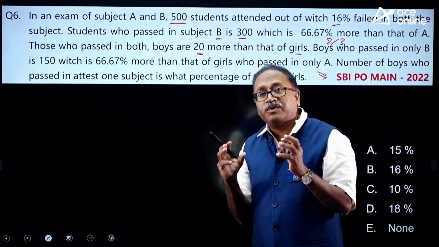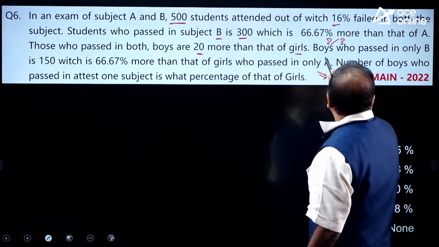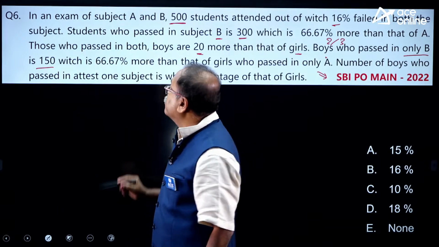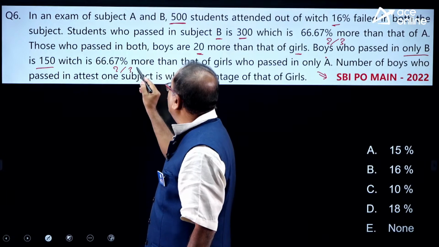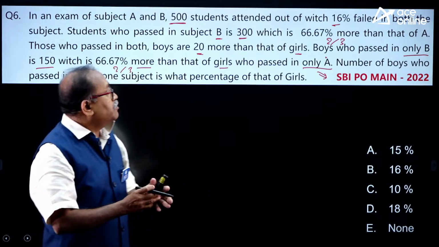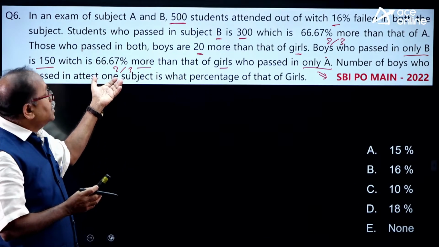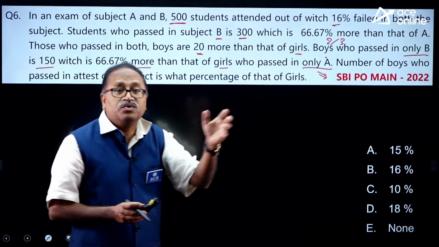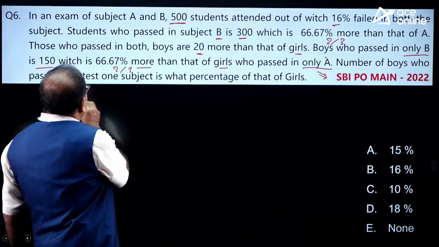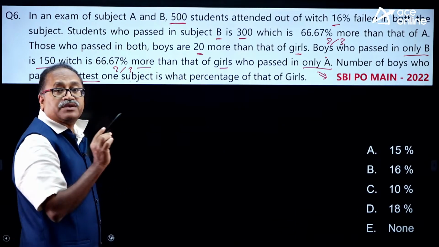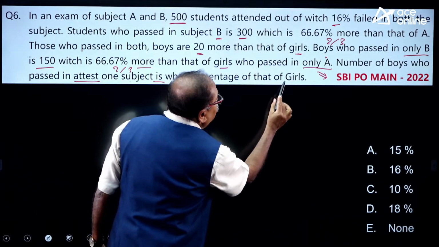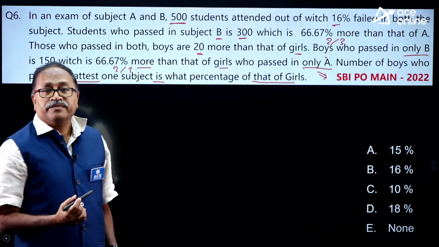So I need to find out how many people passed in both the subjects. Then the boys who passed in only B is 150, which is again 2/3 more than that of the girls who passed in only A. The next one, the number of boys who passed at least one subject, one or more subjects, is what percentage of girls?